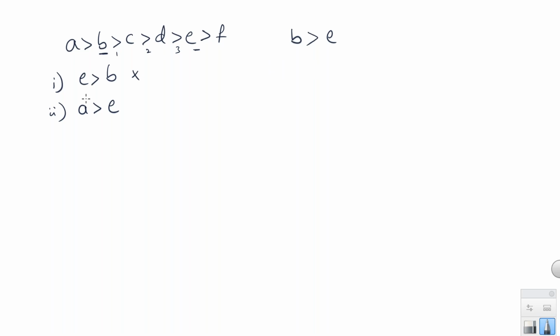Right? And A and E, here we have A, here we have E. So between A and E, we have four symbols, 1, 2, 3, 4. If all the four symbols are greater than, between A and E, we have to take the greater than symbol. So A greater than E is again true. So in this case, we can say conclusion 1 is false, but conclusion 2 is true. Clear?